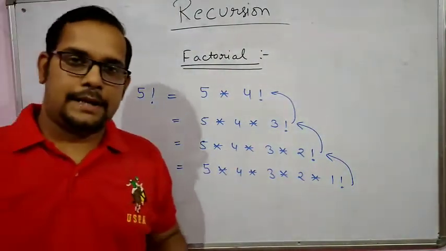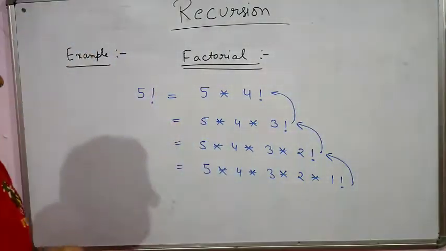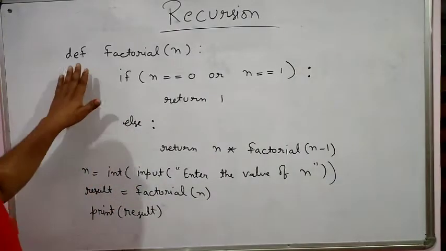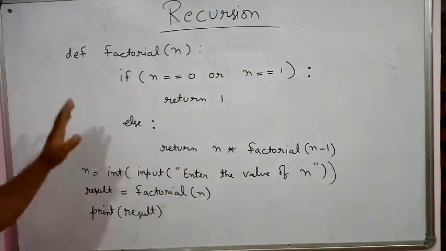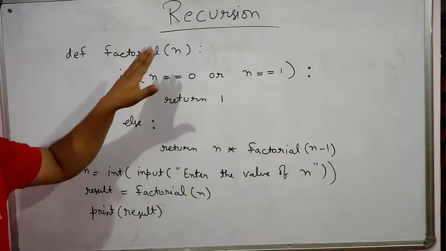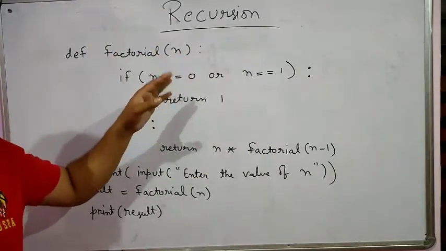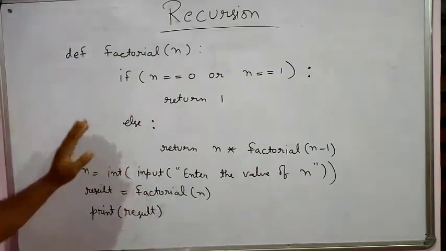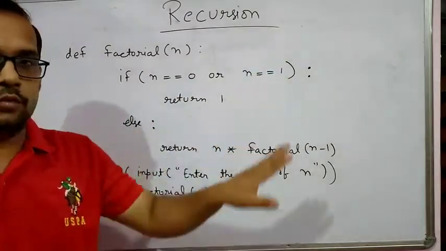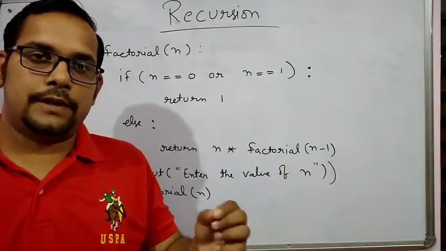With the help of an example, with the help of a program, we can understand more about this. This is the program of factorial. Def factorial n. N means the value, which number's factorial you want to find. Then if n equals 0 or n equals 1, we know the value of factorial 1. Factorial 1 value is always 1.